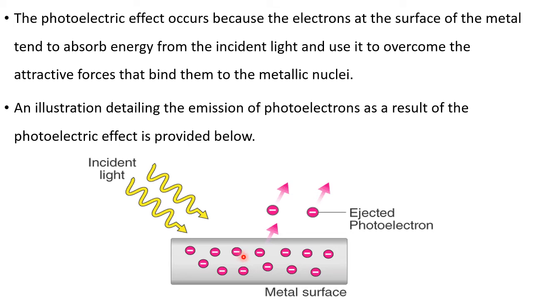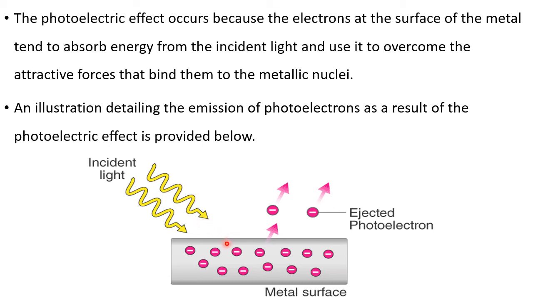Now you have to allow light to fall on this metal surface. When it falls with such a frequency whose energy is more, that energy is transferred to these electrons.